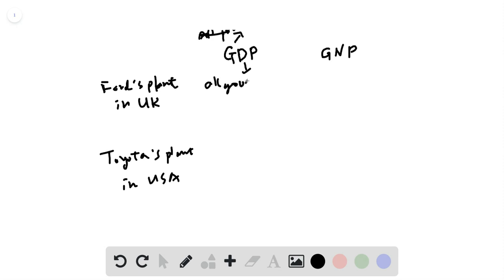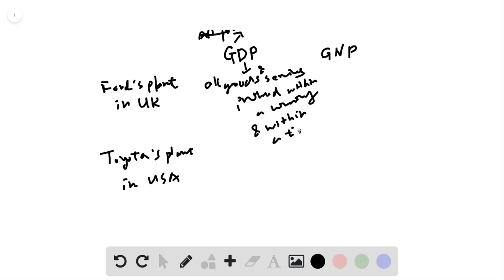All goods and services produced within the country and within the time period. So what is key here is that we look at all the goods and services produced within the country. It doesn't matter who produced it as long as it happens within the country.